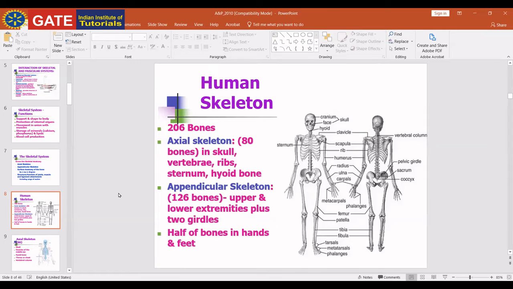Okay, we divide the human skeleton into two parts. We have 206 bones, but in infants it is considered to be around 300 bones. The bones gradually fuse, and then in adults there are 206 bones. We divide the skeleton into two parts: one is the axial skeleton and the second is the appendicular skeleton. Axial skeleton means present along the axis of the body, and appendicular is along the girdles, outside the axis.